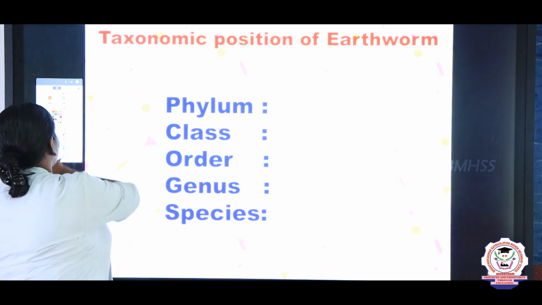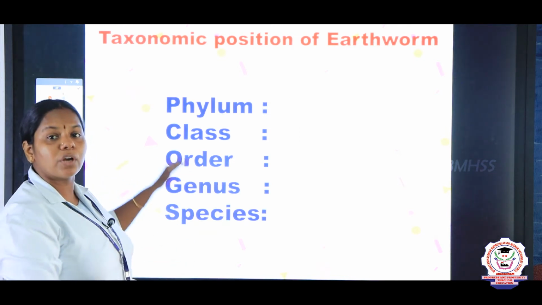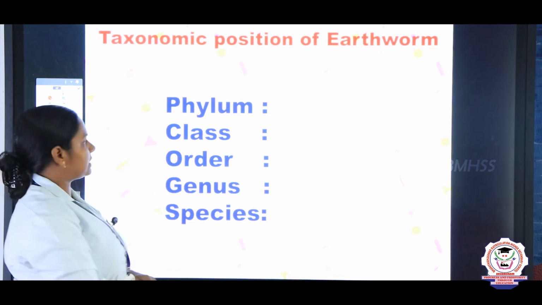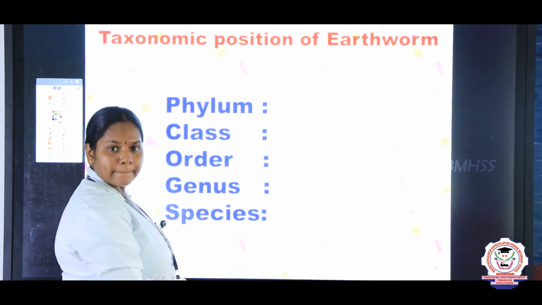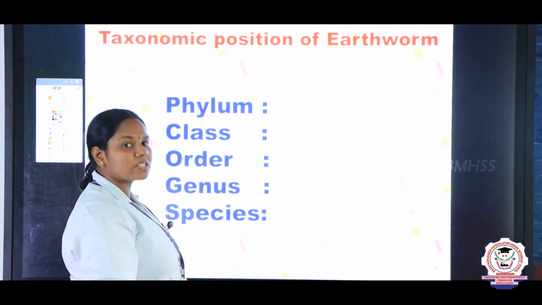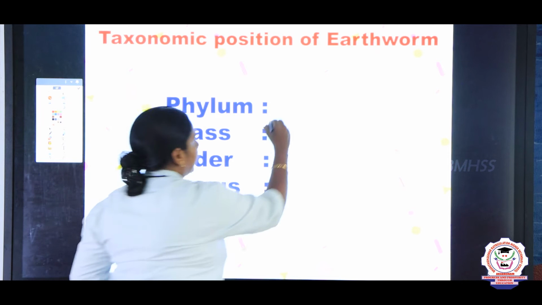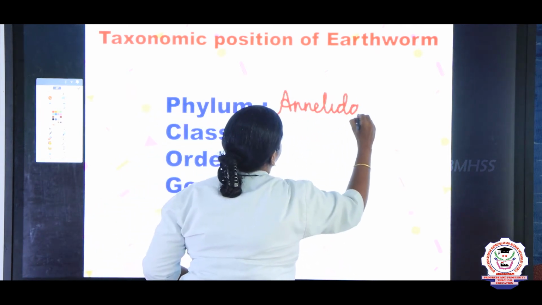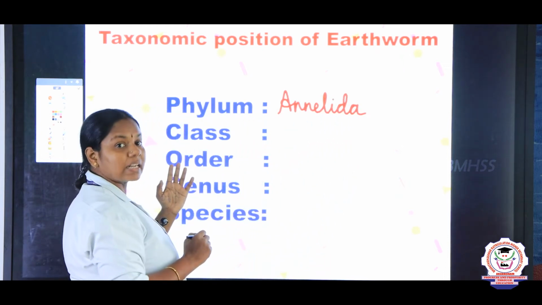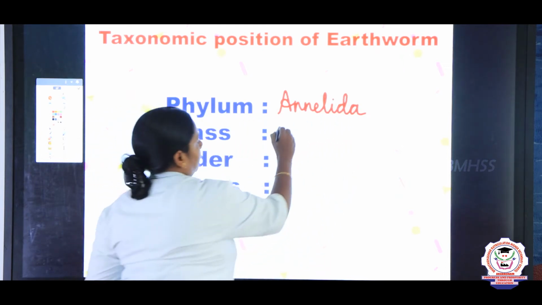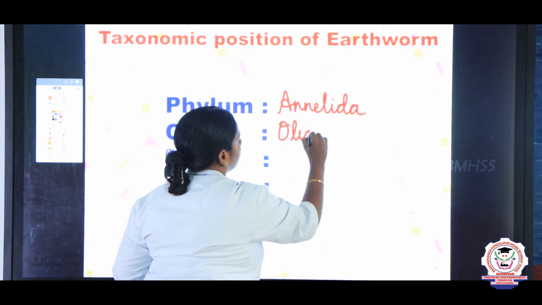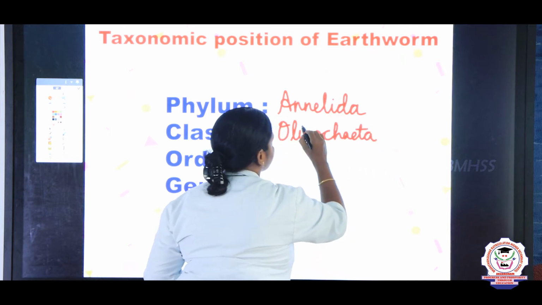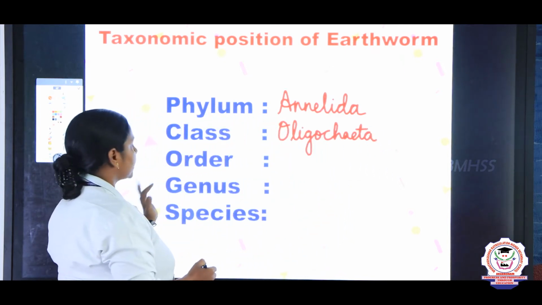So first we are going to discuss the earthworm, and we are going to see the taxonomic position, how the earthworms are classified. The first one is phylum, right? To which phylum does the earthworm belong, children? Yes, very good, Annelida. It belongs to the phylum Annelida. And what is the class? The class is Oligochaeta. It's an important 2 mark question, children. Write the taxonomic position.